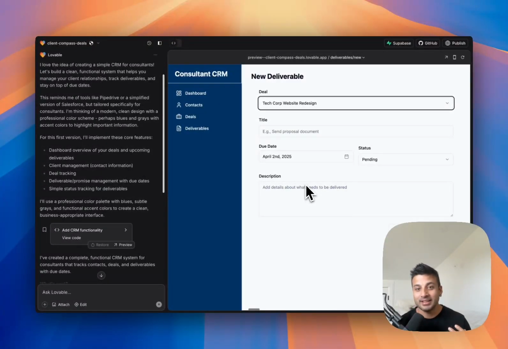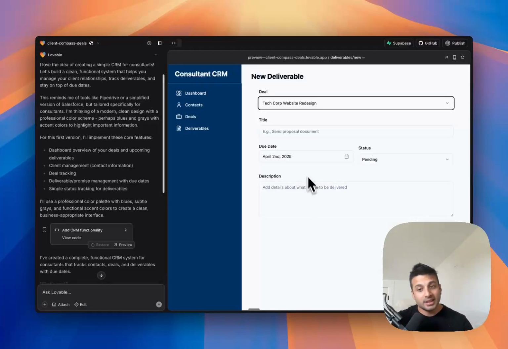I didn't even have to describe how I wanted to build it out or how I wanted to link them. It figured it out on its own. I just said, look, I want to track my contacts. I want to track some deals that I have with these contacts, and I want to track the deliverables that I have for each deal. And this is something that I, as a small business owner, if I'm facing these problems every day, I would know. So I was able to describe it in just one sentence really, and it built out something very, very close to what I would need.